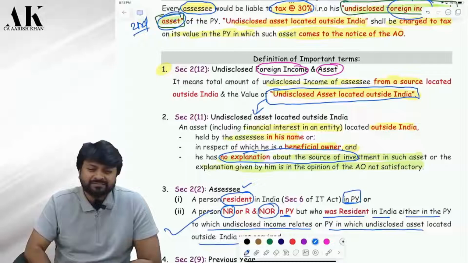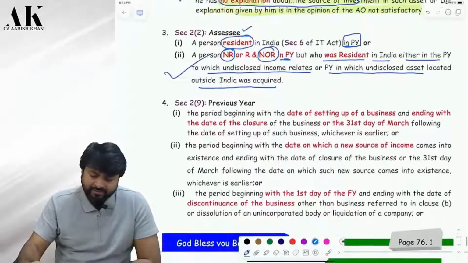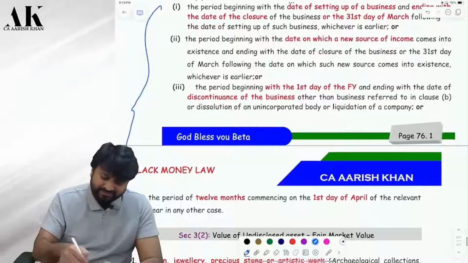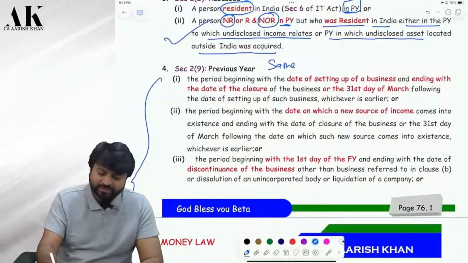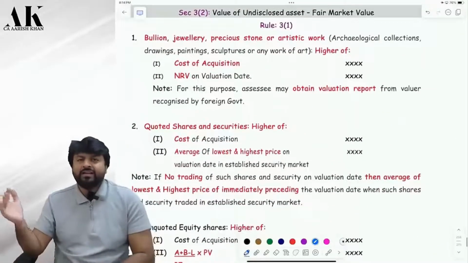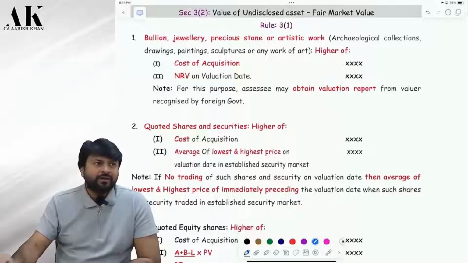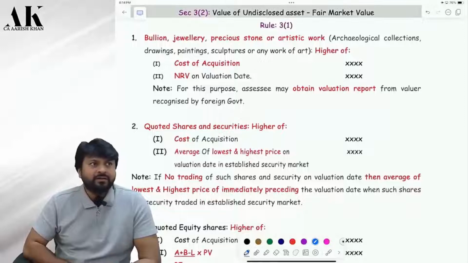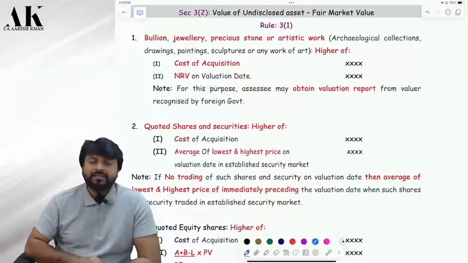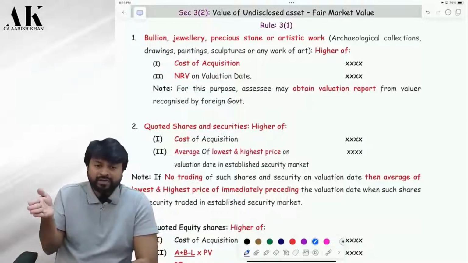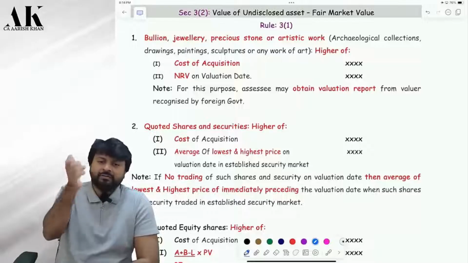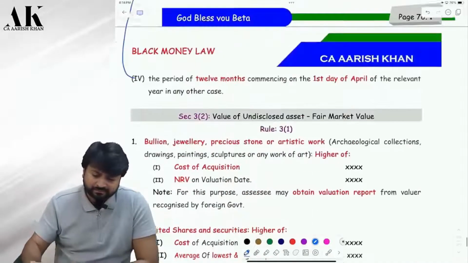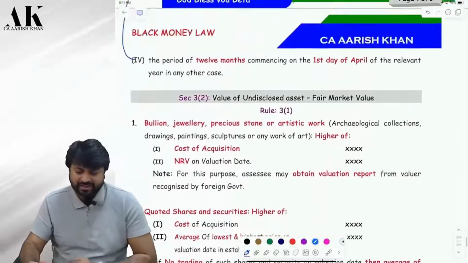Tell me please. Yes. And one last thing over here is the definition of previous year, which is almost the same as income tax. You can write it down over here, so don't waste time. We have done that under the income tax law. Do you remember that? That by default, a previous year is of 12 months, right? Starting from 1st April, right? A previous year is a 12-month period starting from 1st April. But if the business is started in the middle of the year, okay, yes, sir, then your previous year will also start from the middle of the year, correct or not? Tell me. Yes, sir. So that is what has been given over here. Nothing great as such, okay?